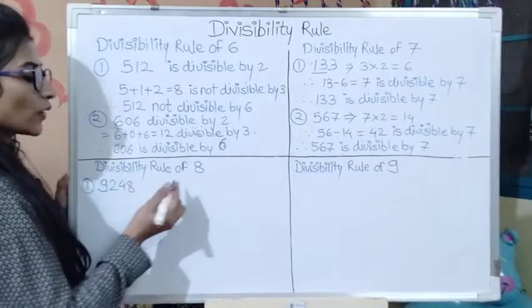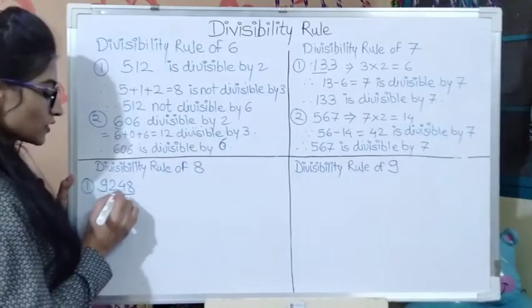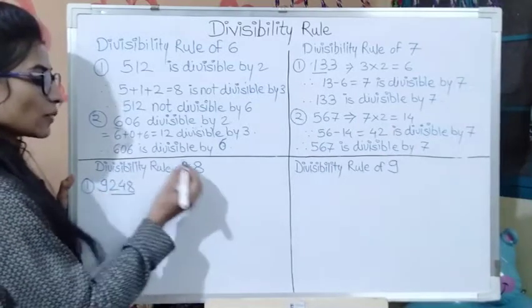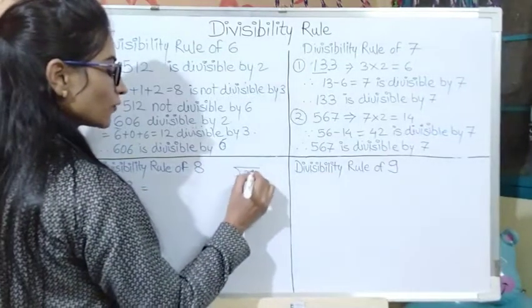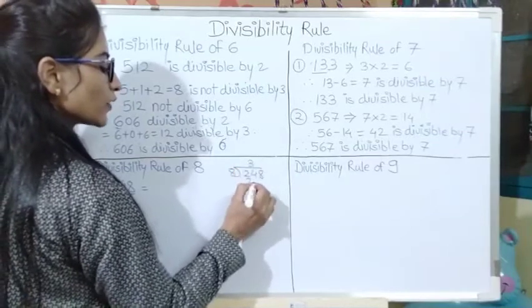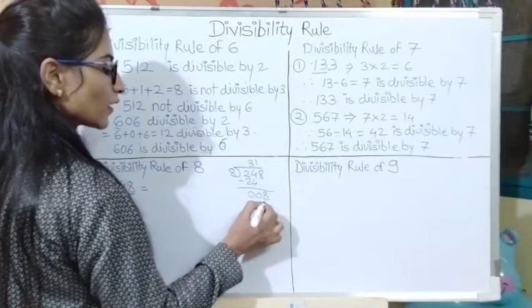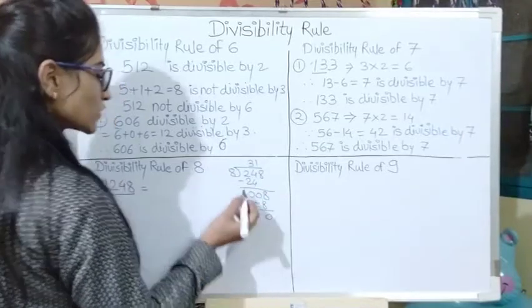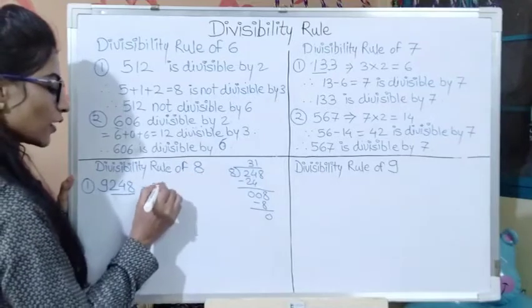9248. Now what we have to do? We have to take the last 3 digits here and we have to check whether this number is divisible by 8 or not. Okay, let's verify it. 248 divided by 8. Okay, so 8 3s are 24 and what will come? 0, 0, and 8 is there. 8 1s are 8. Means complete division is possible here. This 248 is divisible by 8.